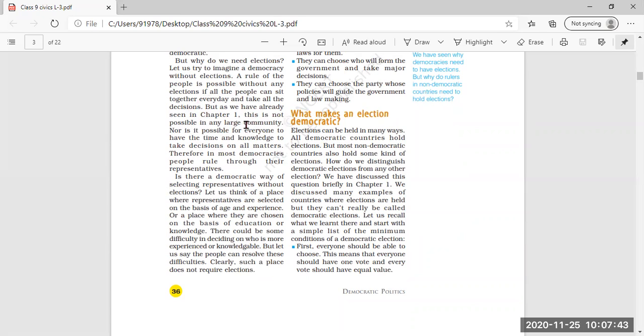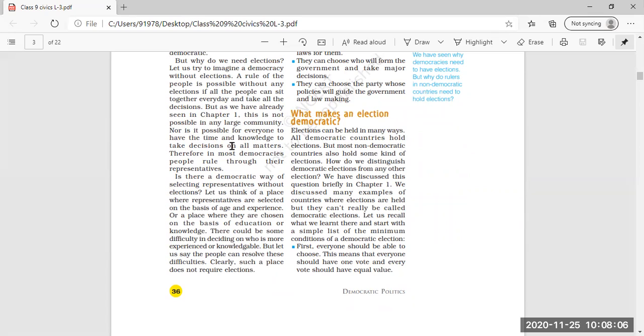But we have already seen in chapter 1 that this is not possible in a large community. India is a large country, and it is not possible for each and every individual to join a meeting to take a decision on a particular topic, to make rules and regulations for the upliftment of the country.